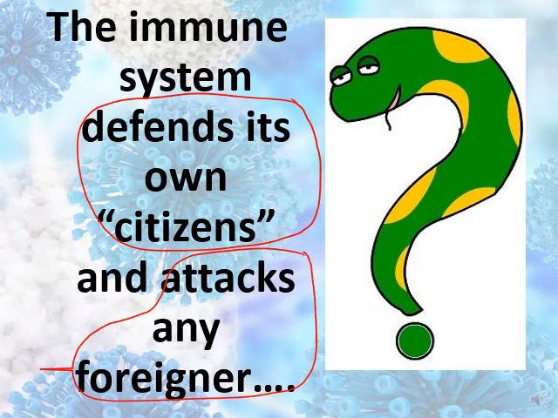Meaning the immune system defends its organs, my tissues, my cells, while it will attack any foreigners. In the example, it will attack Ali's lung, because Ali's lung is a foreigner with respect to Ahmed's body. So it's classified as a foreigner.